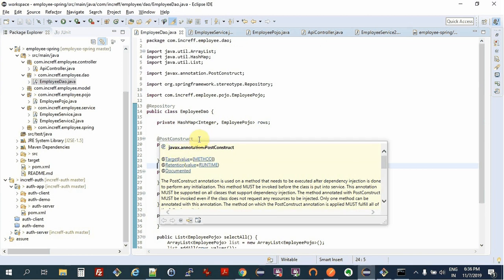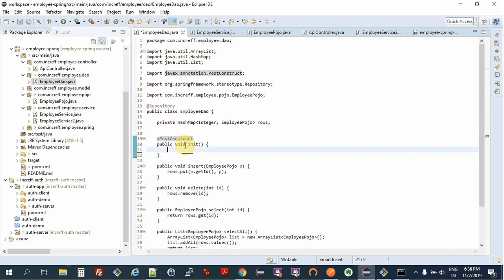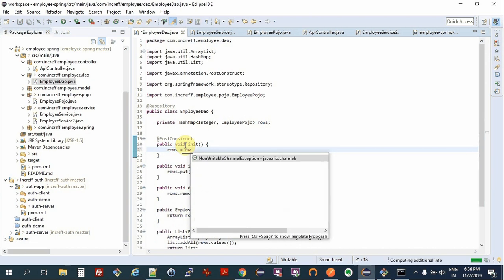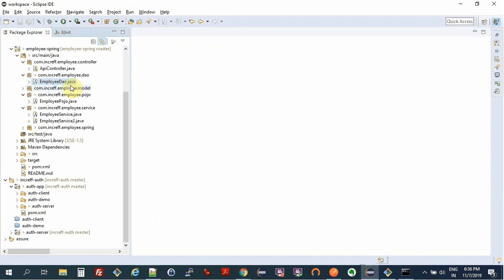JavaX, I think, stands for Java Extended or something like that. But anyways, basically this method runs after the object is created, right? And so we can have rows equal to new hash map, correct?